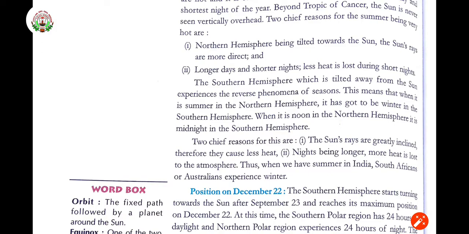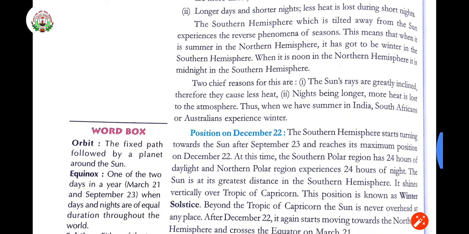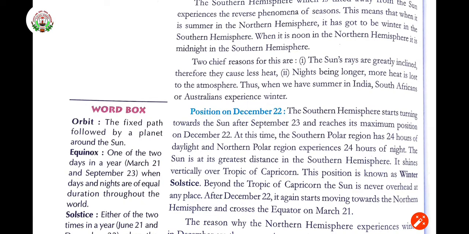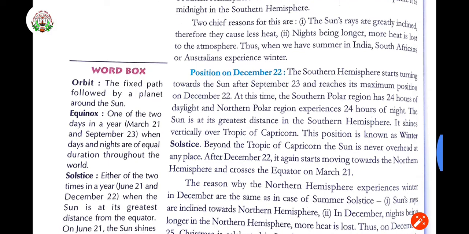So the opposite is going to happen in the northern and southern hemispheres. Two reasons for this. First, the sun's rays are greatly inclined, therefore they cause less heat, right? Second, the nights being longer, more heat is lost to the atmosphere. Thus, when we have summer in India, South Africans or Australians experience the winter season in their country.